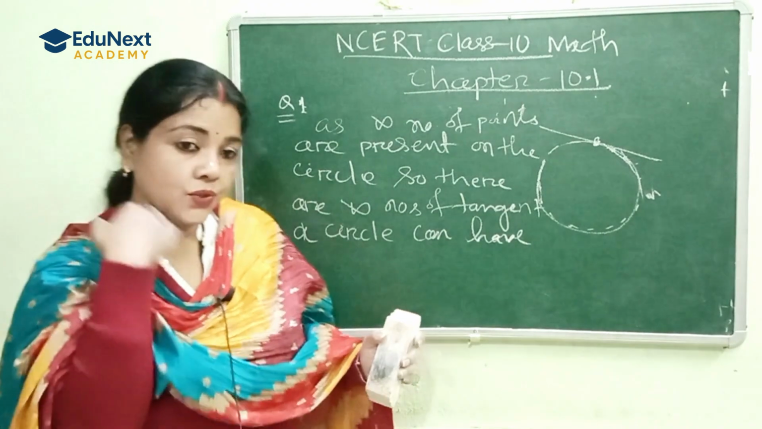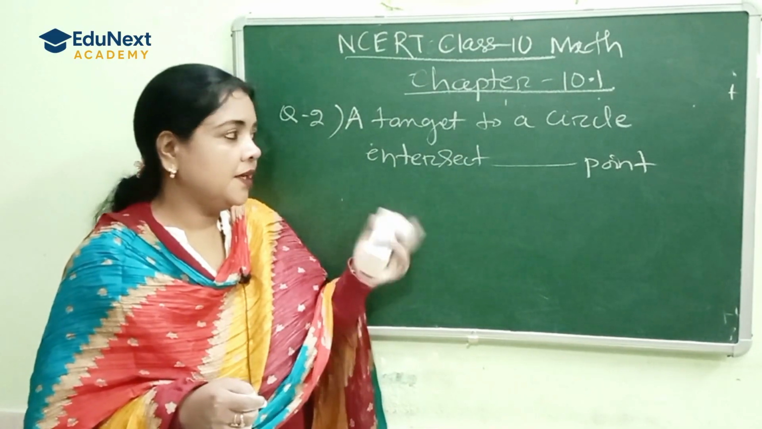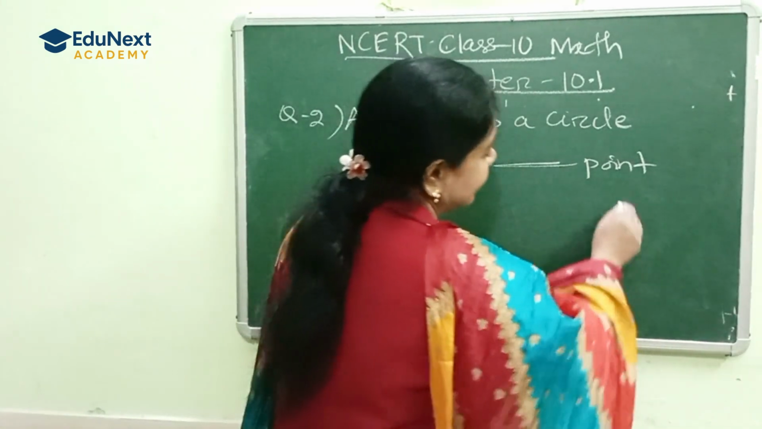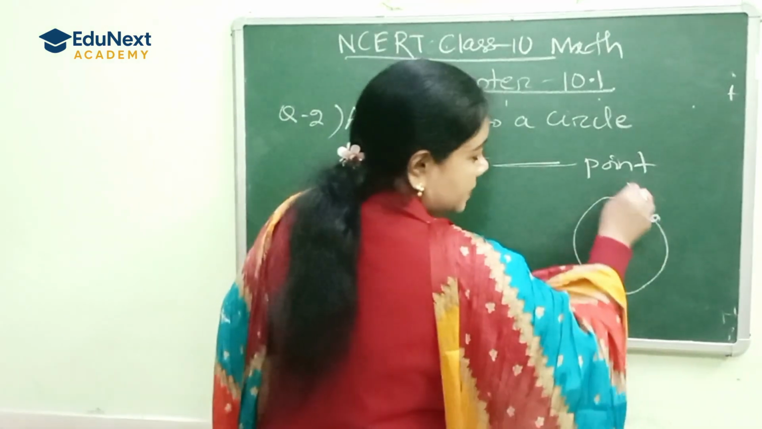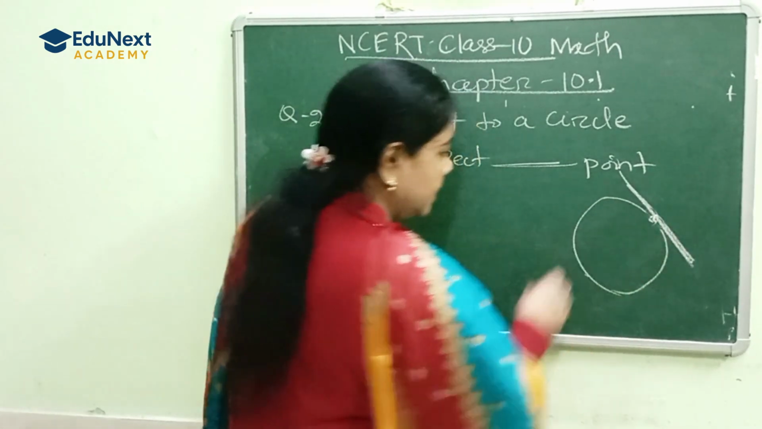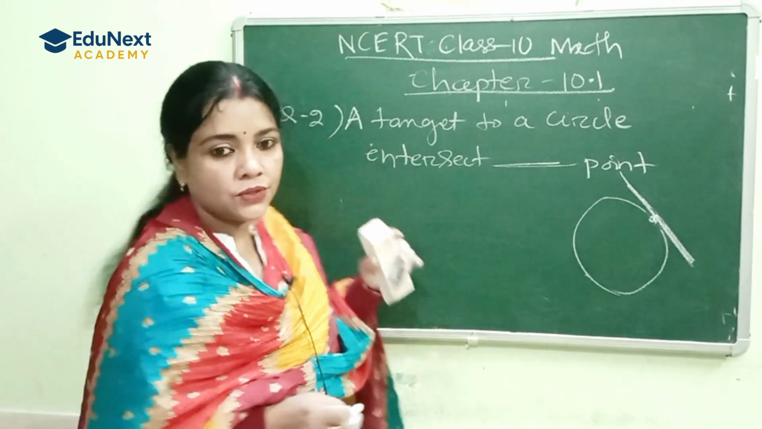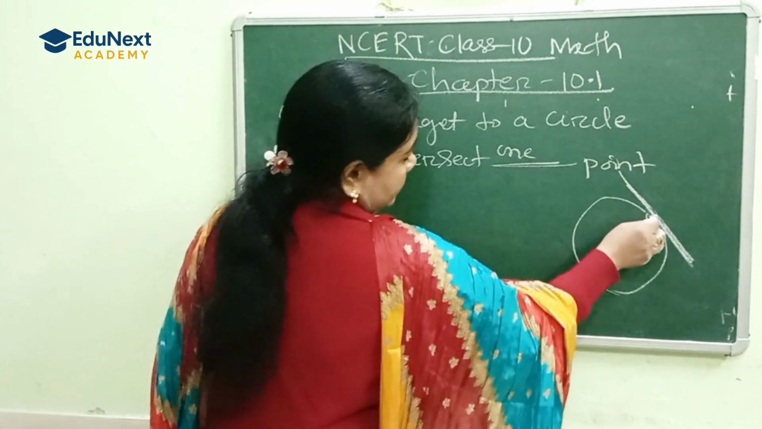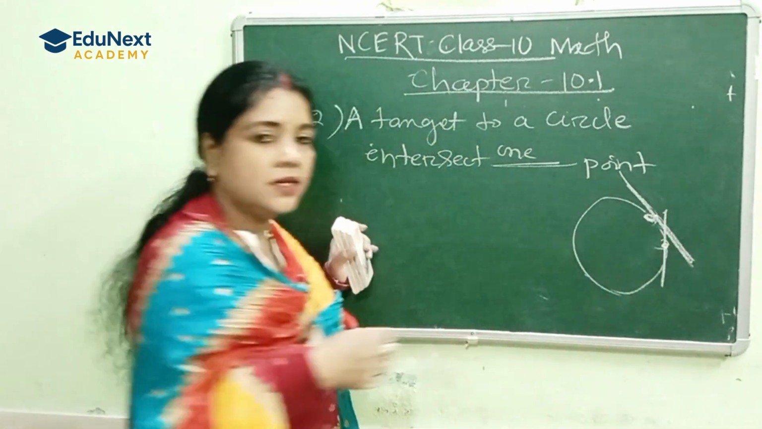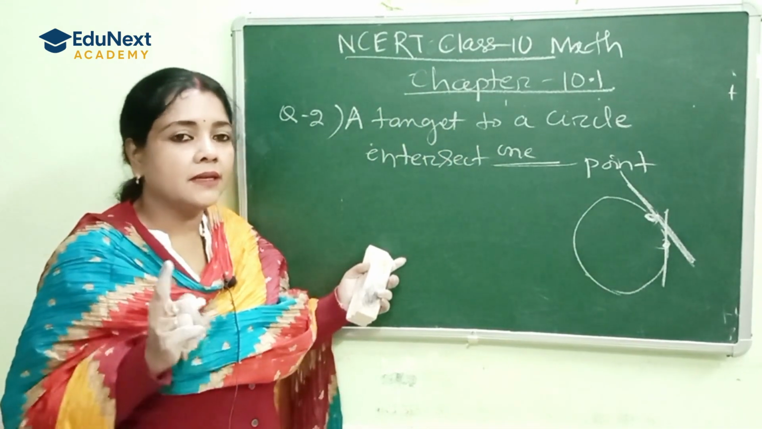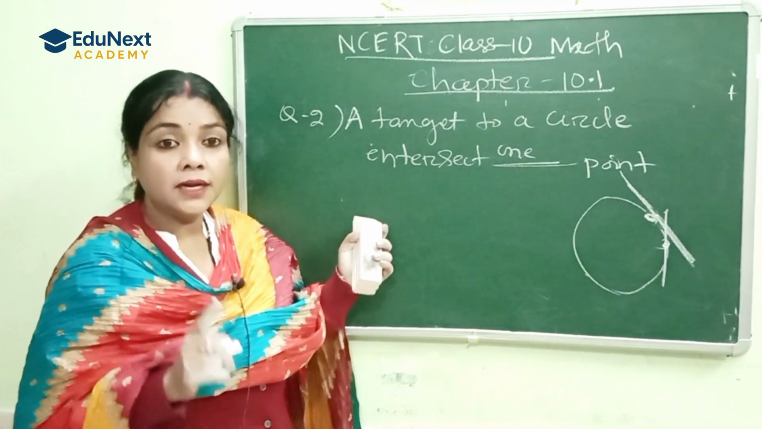Okay. Next question: a tangent to a circle intersects it at how many points? As I have already told, a single tangent can touch a single point on the circle. So the answer is 1 point. Next, another tangent can touch another point. So a single tangent can touch or intersect a circle at 1 point.